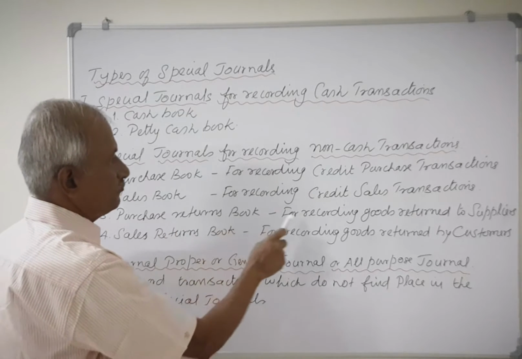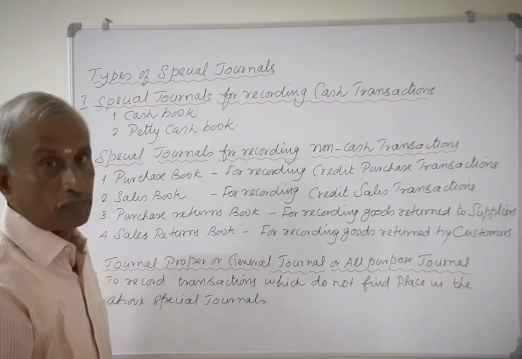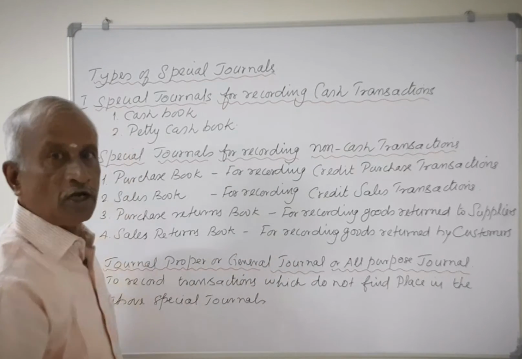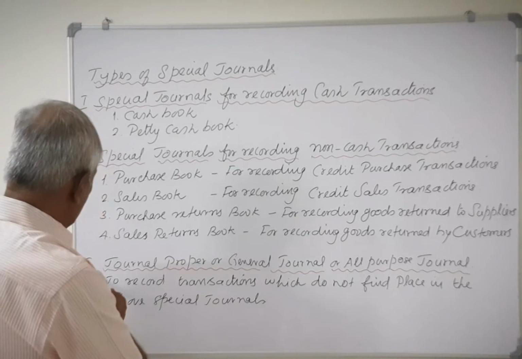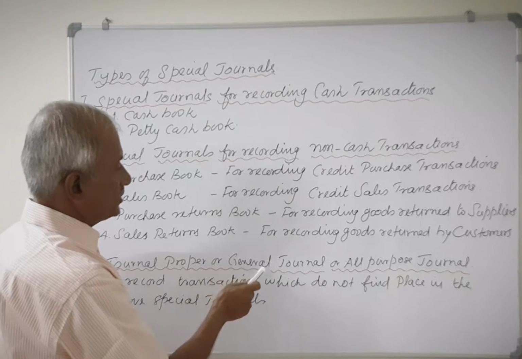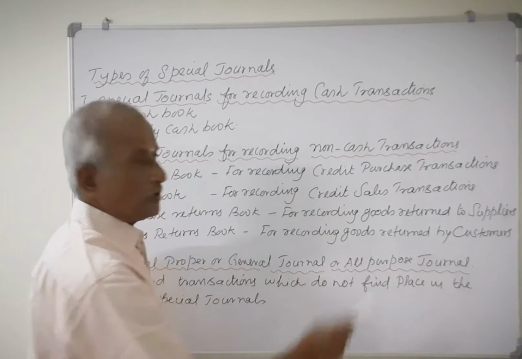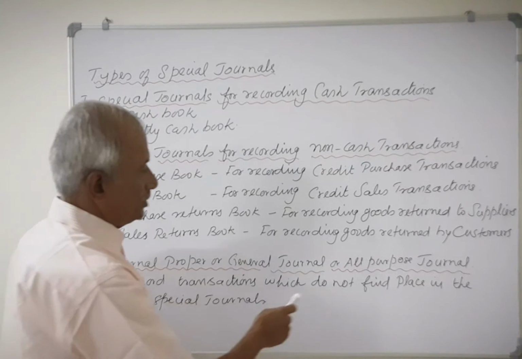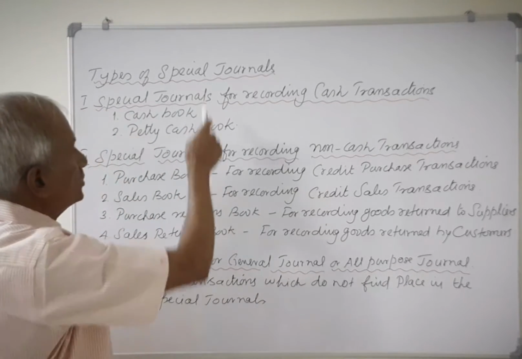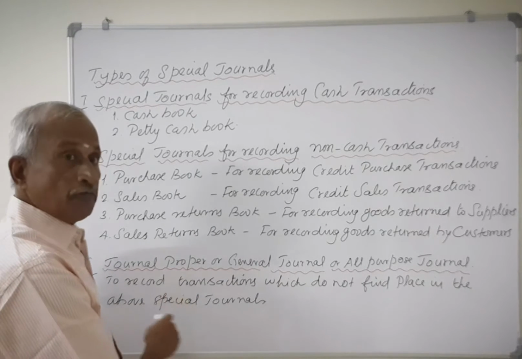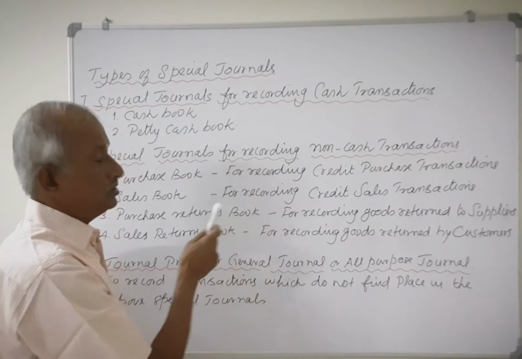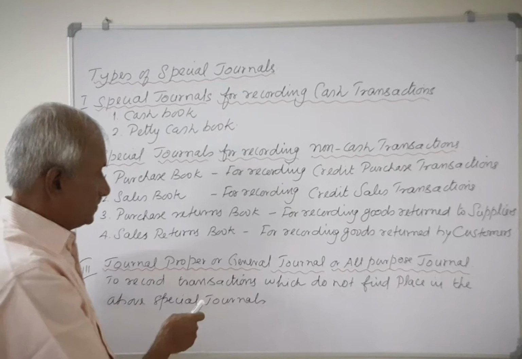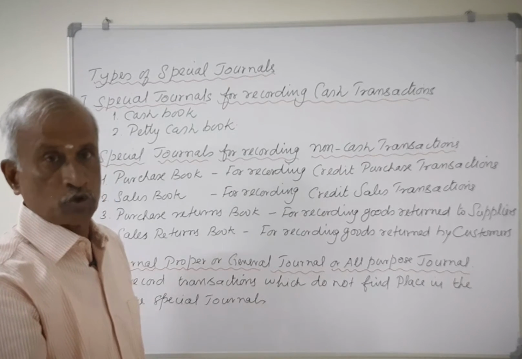Then 3, purchase returns book for recording goods returned to suppliers. 4, sales returns book for recording goods returned by customers. Number 3, journal proper. It is also called general journal or all-purpose journal. This is used to record the transactions which do not find place in the above special journals. If we cannot record a particular transaction in any of these special journals, journal proper is used.